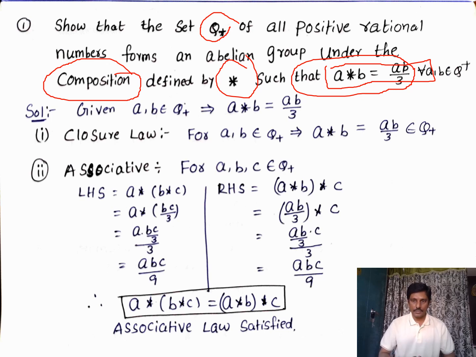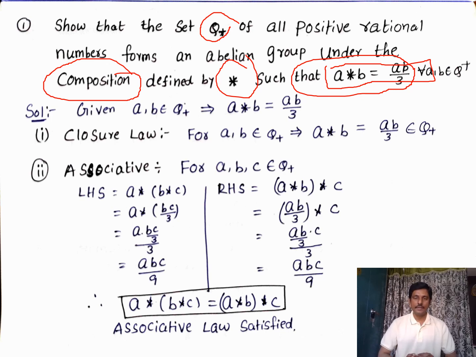Let us recollect the topics we have discussed. First of all, a set that satisfies the closure property under the given binary operation is said to be an algebraic structure.